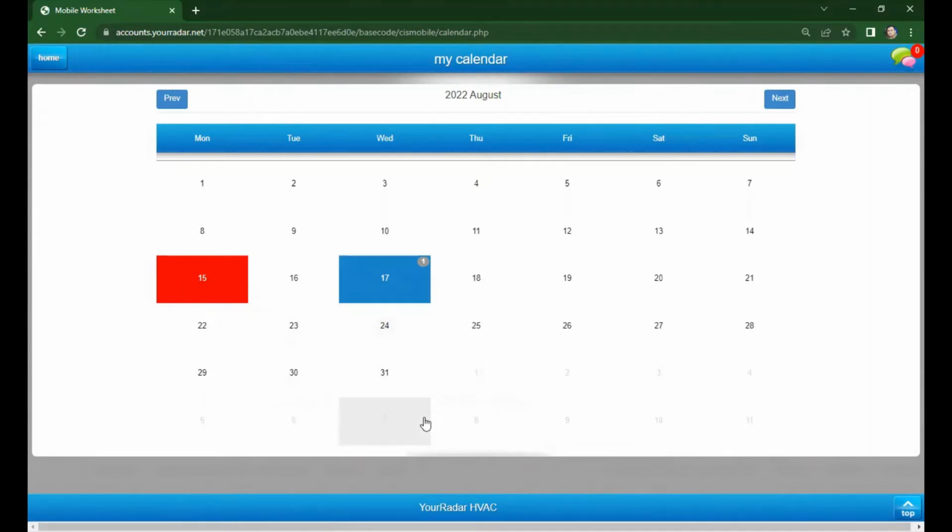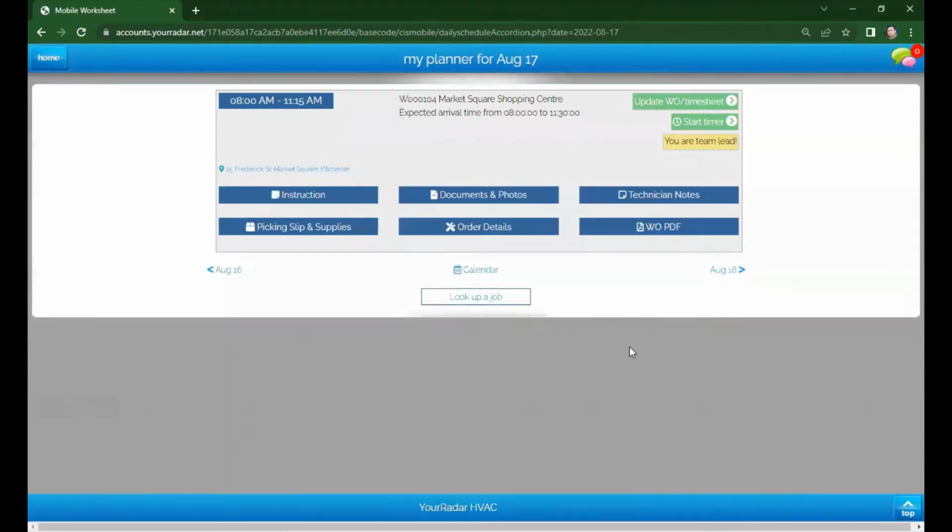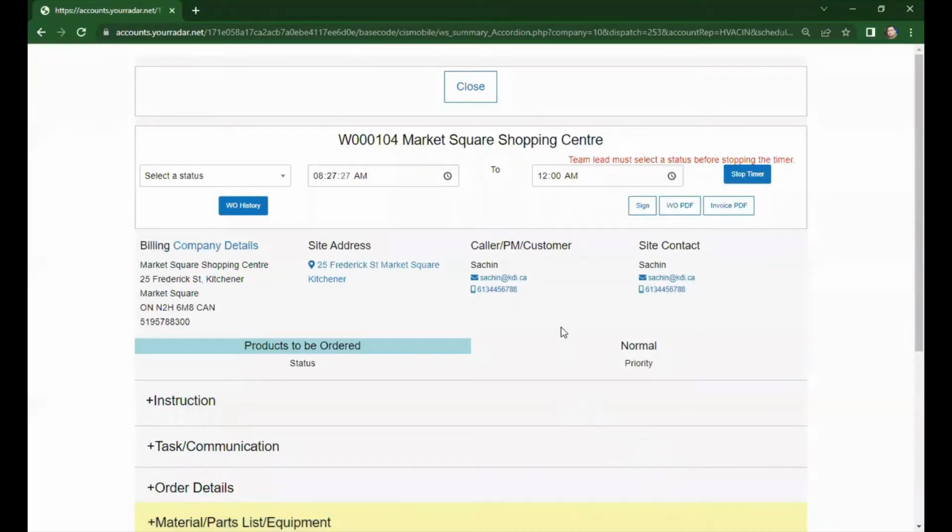For this demo, we have August 17th. Just click the number 17. Once your technician is on site and ready to start the job, all you have to do is click Start Timer. Start Timer represents that your technician's time is already recorded in the system.